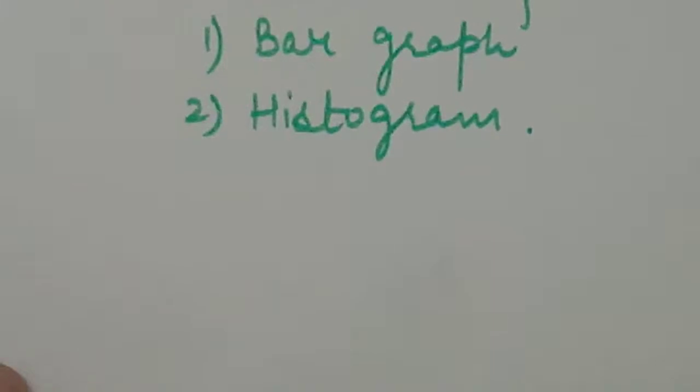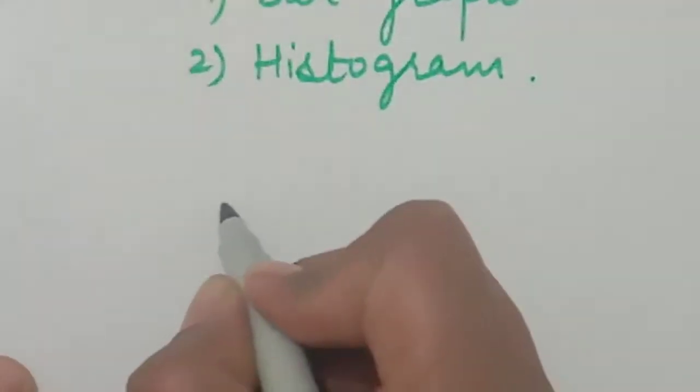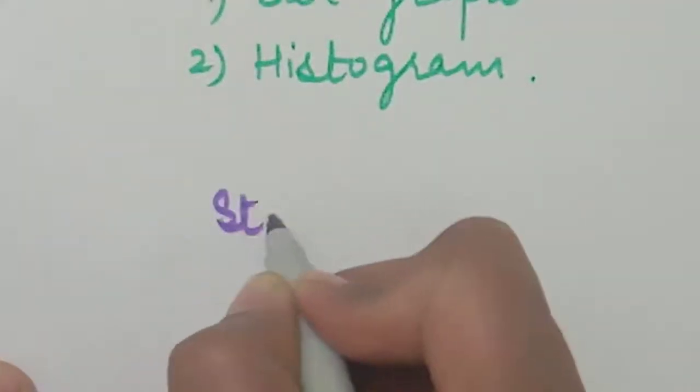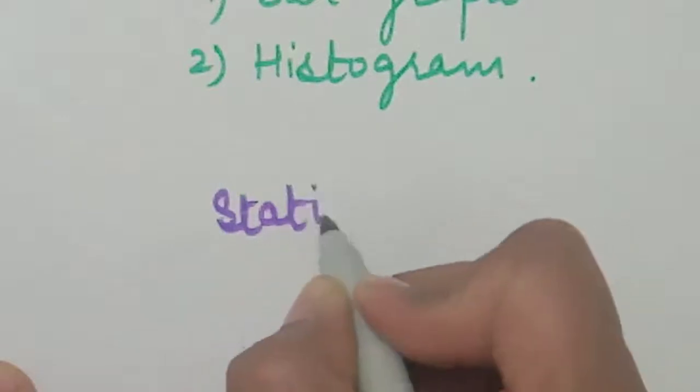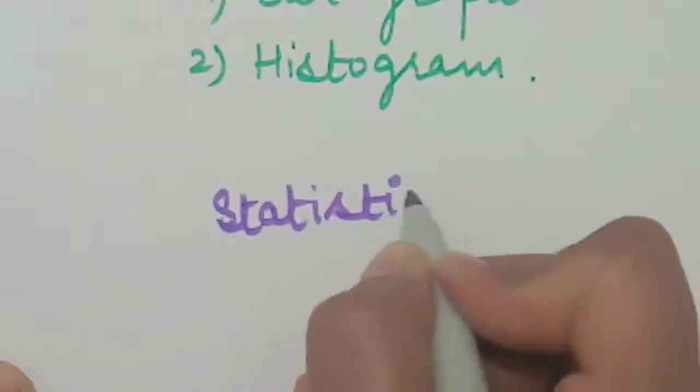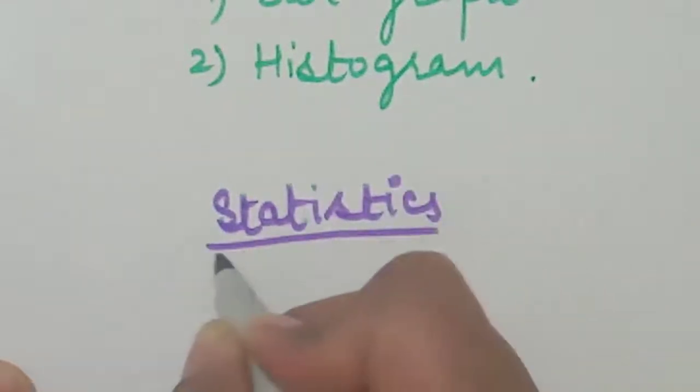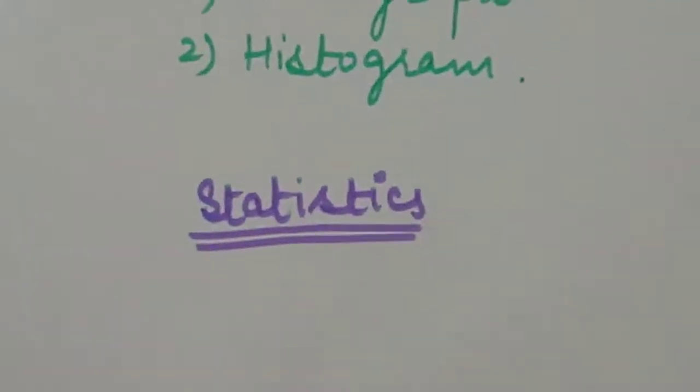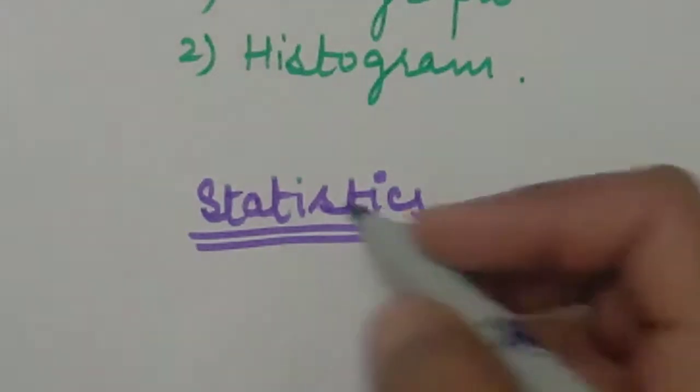So let's start our chapter. The chapter name is statistics. In statistics, we will work on the data which we have in the raw form or in the arranged form.